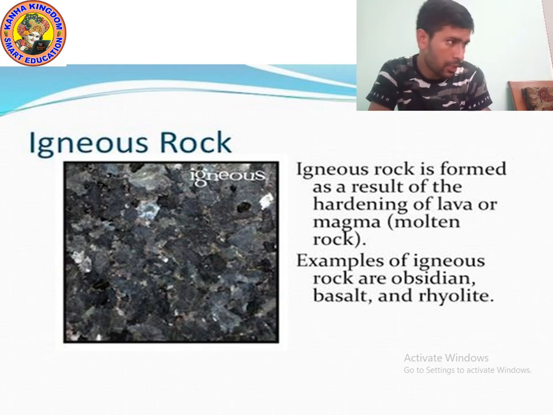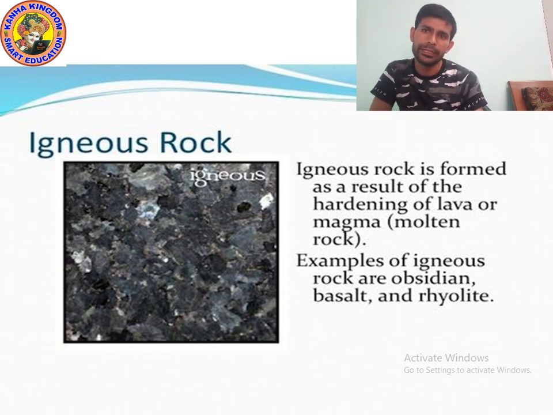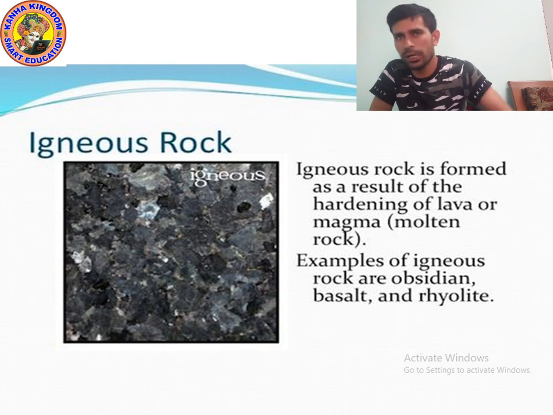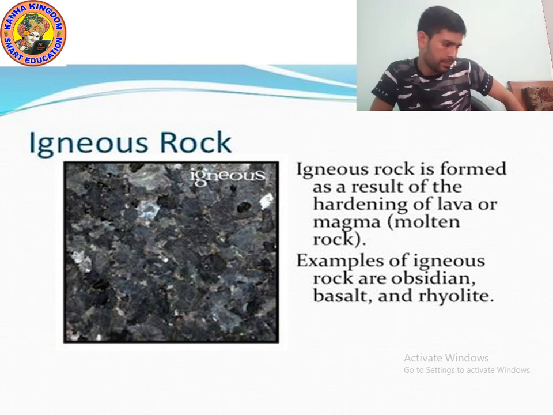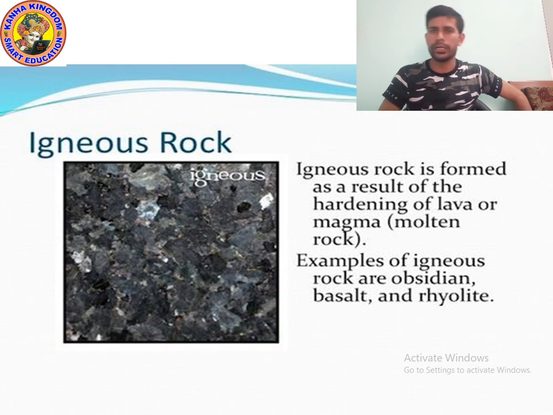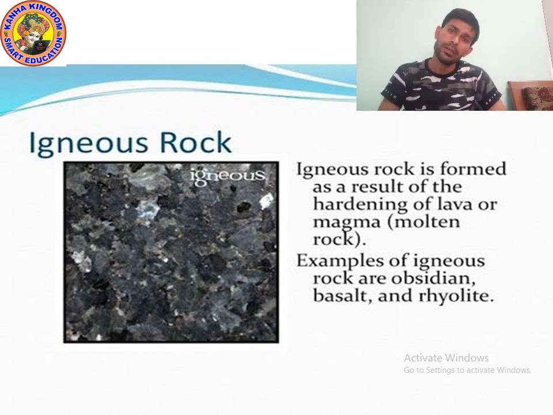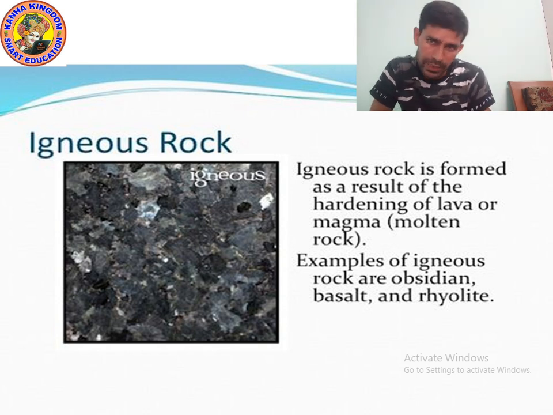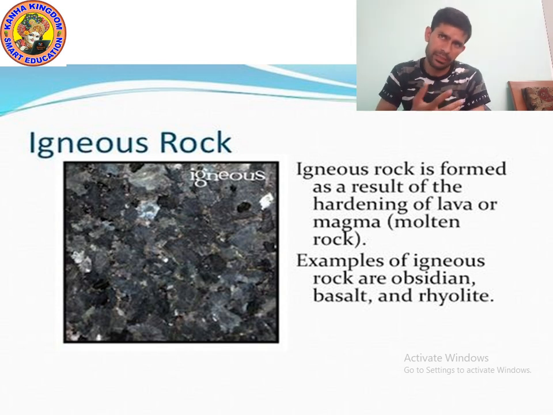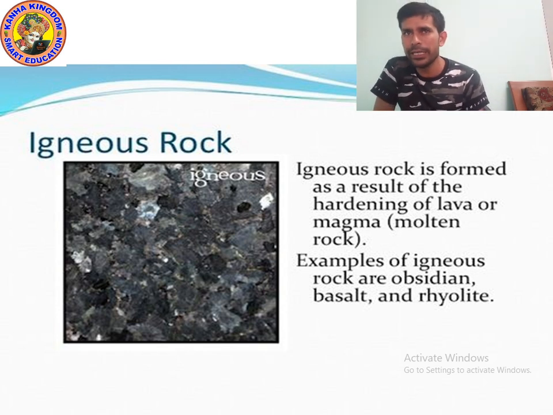So when it comes out, it erupts due to pressure. When it erupts, from the opening of volcano, it comes out and it spreads. The lava which spreads, which is in the form of liquid, is known as molten rock, or you can say magma, which slowly cools down and becomes rock. In this way, igneous rock is formed.